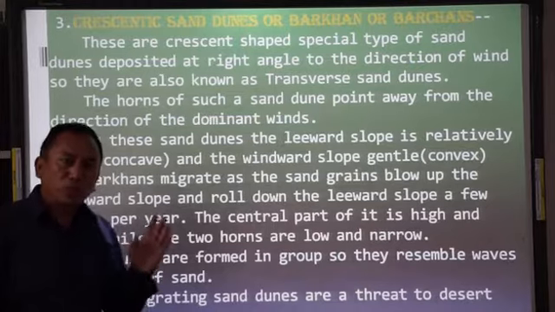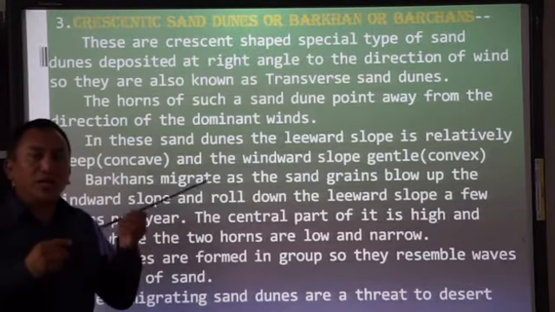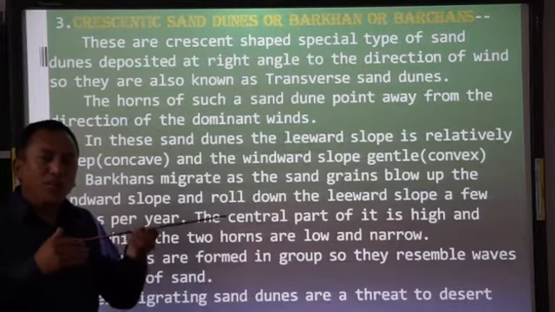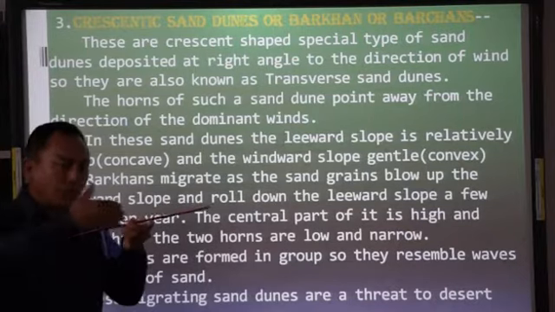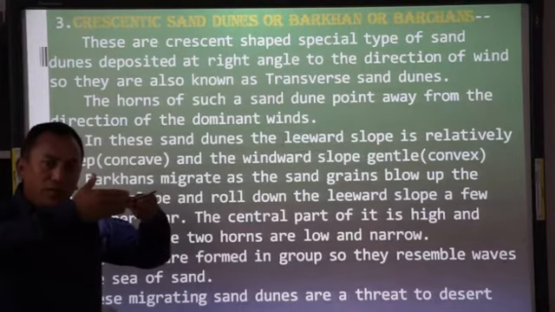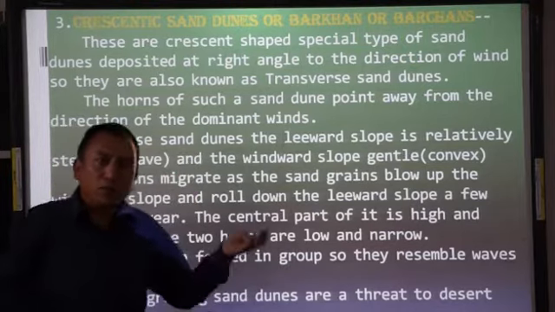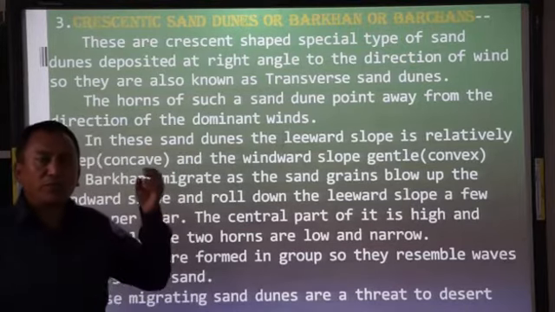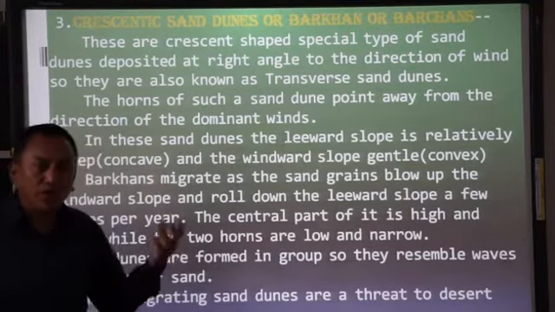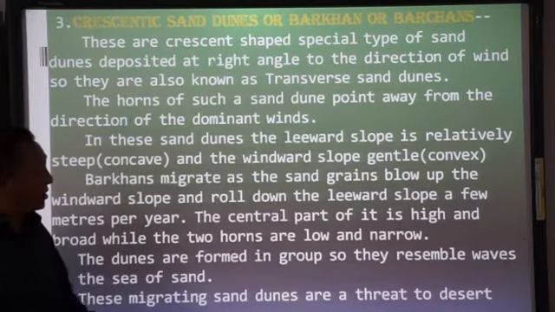I told you the reason why they call it a transverse sand dune is because they are formed at right angle to the wind's direction. When the wind blows this way, exactly at right angle they are formed. And the reason why they are formed in such a way is because of the obstruction by some rock, obstruction by some vegetation or trees or whatever it is, because of which they are formed at right angle to the direction of the wind.